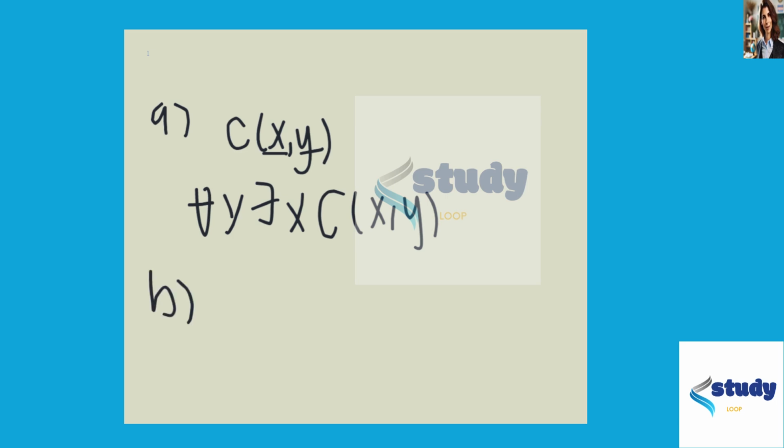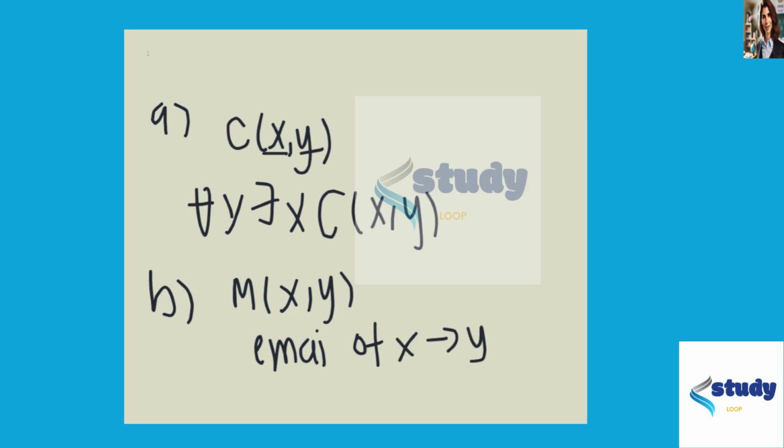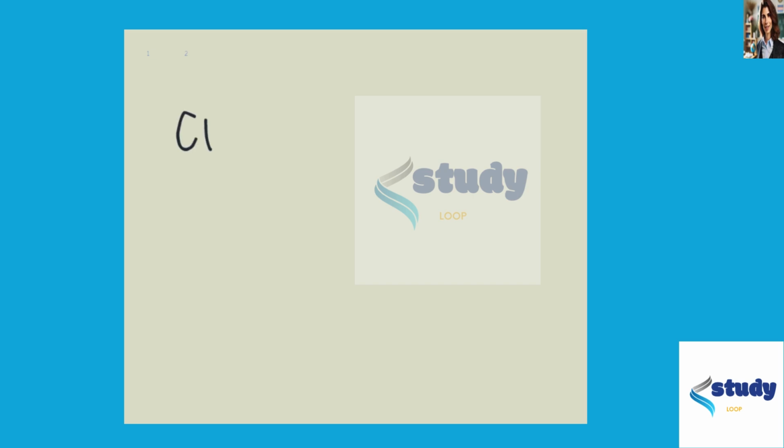Okay, for part B, the email address of every user can be retrieved whenever the archive contains at least one message sent by every user on the system. So let's put M of x comma y to mean that the email address of user x has been, let me write it down actually, email of x sent to y is contained in the archive. And let's let P of x mean that the email address of x can be retrieved.